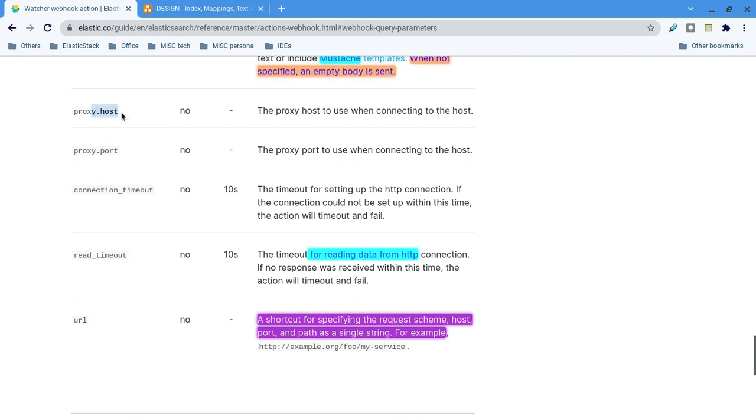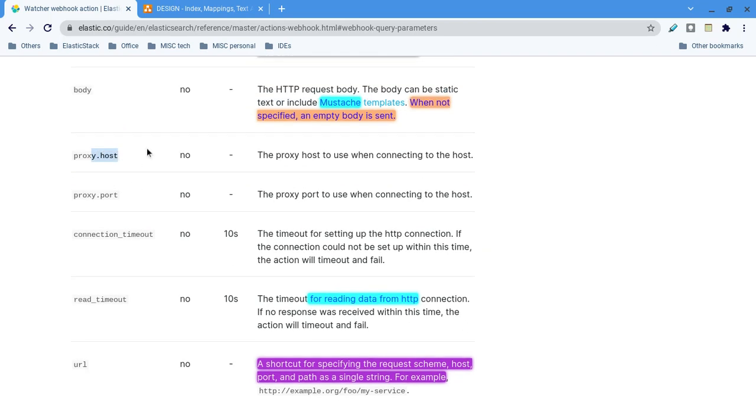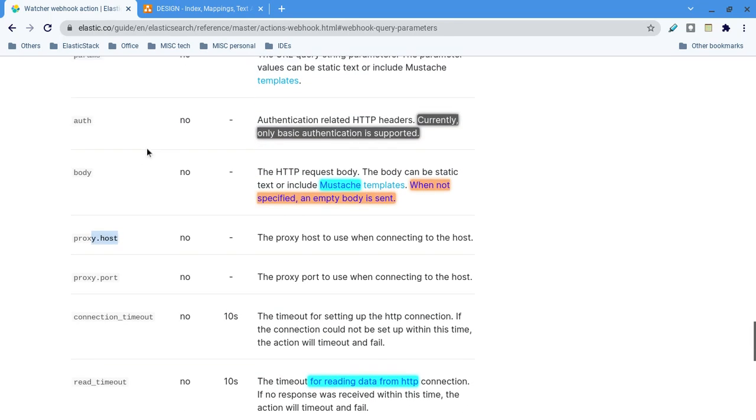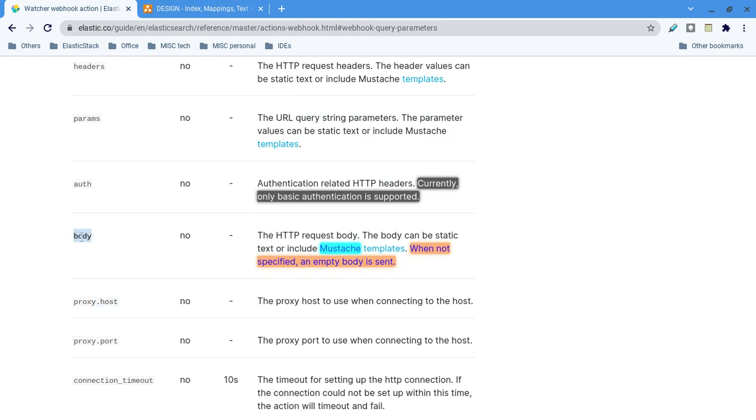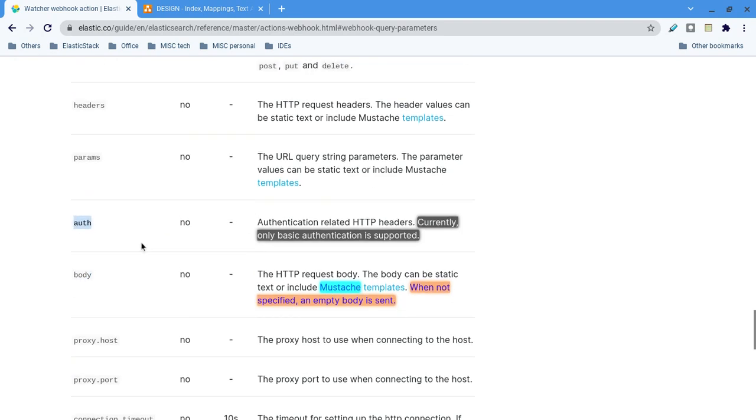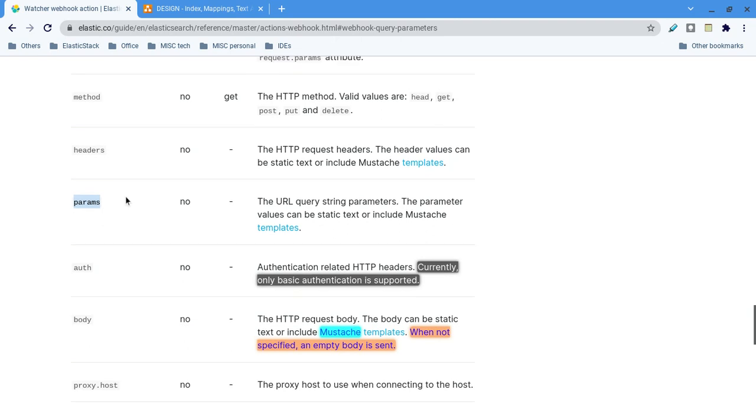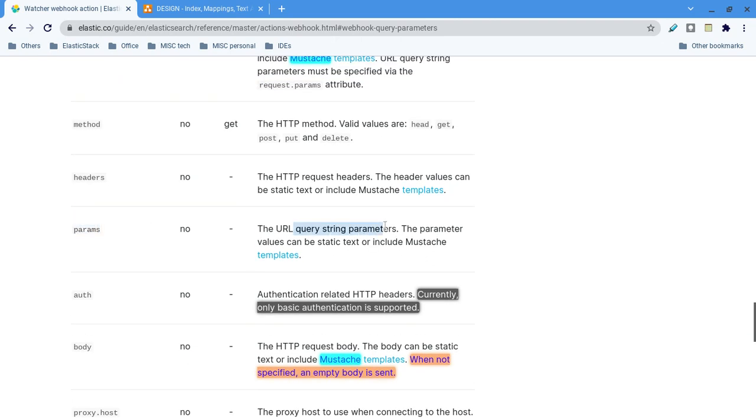Proxy host and proxy port, if you are going through a proxy. The body is what will be sent along with the request. Authentication by default supports basic authentication only. If you want any API token, you can pass it as a header. Parameters are just query string parameters, and you can see the query string parameter and the URL.